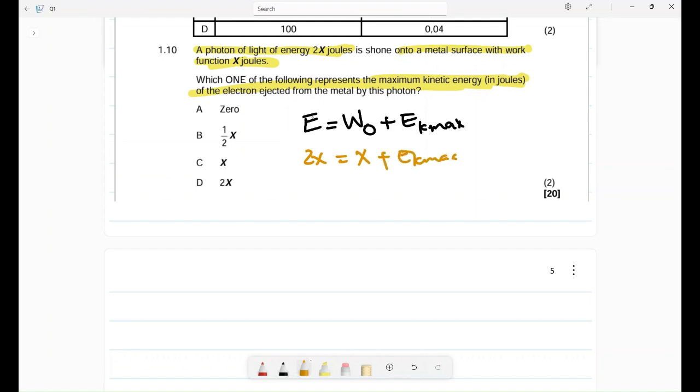So what do they want? The maximum kinetic energy. So my Ek max, this one was easy. You just take this to the other side, it becomes x. So the most correct answer in this case was C.